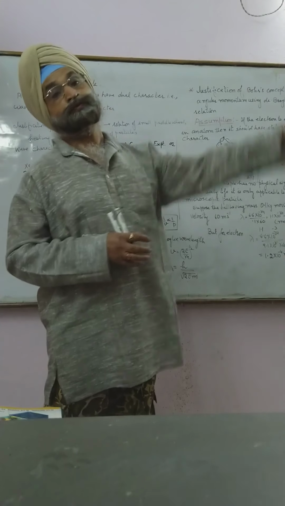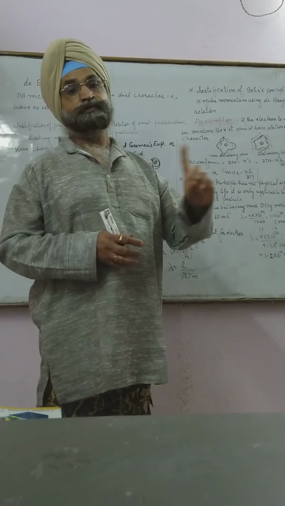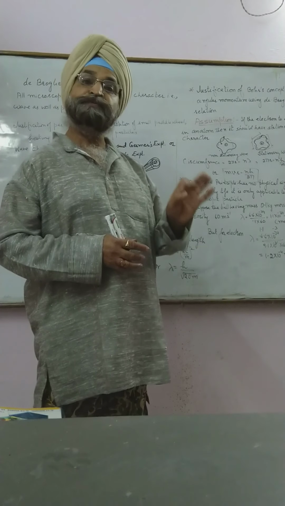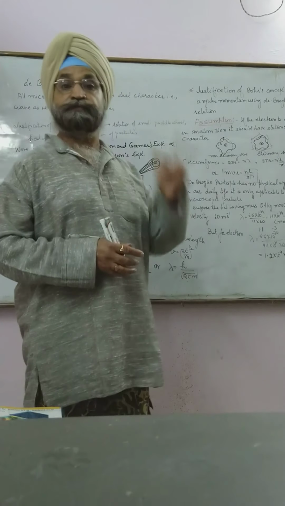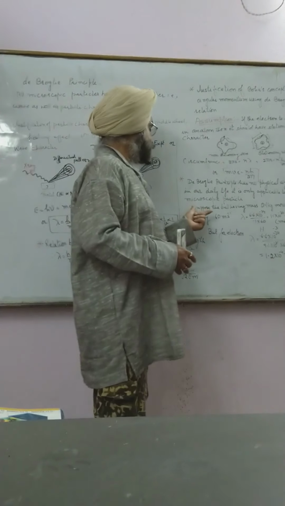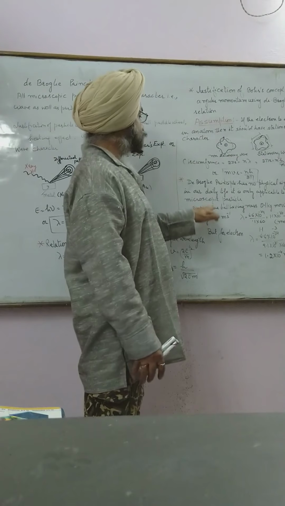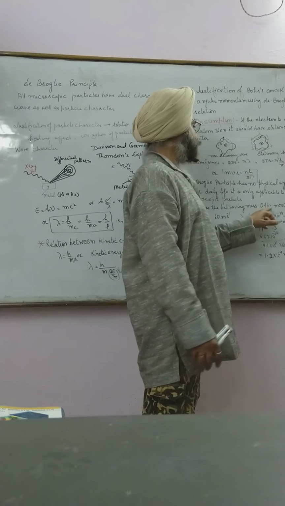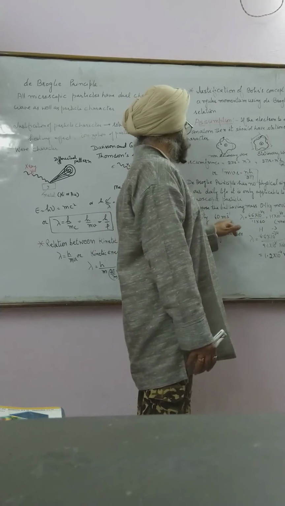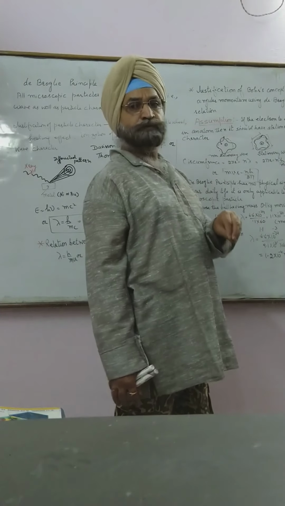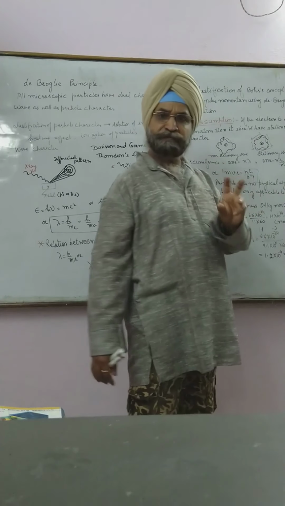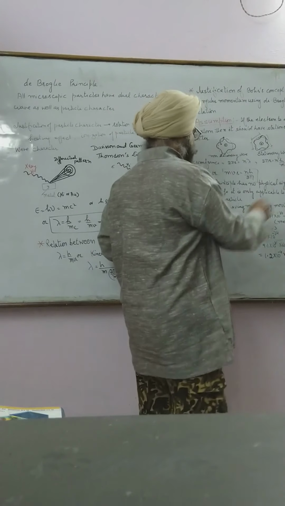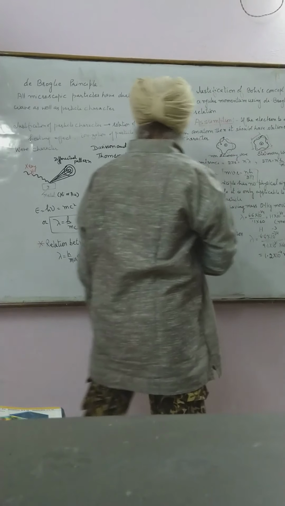If I throw a stone, you will not get it in the form of a wave. Honeybee, you will not observe in the form of a wave. It is only applicable to microscopic particles. Here is an example. Suppose a ball carrying a mass of 0.1 kilogram is moving with a velocity of 60 meter per second. The mass 0.1 kilogram is 100 gram. Let us apply the de Broglie principle. Lambda is equal to h upon mv.